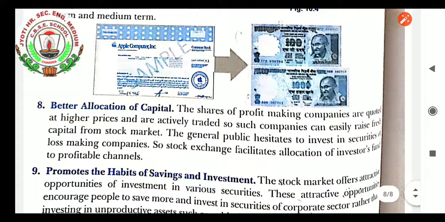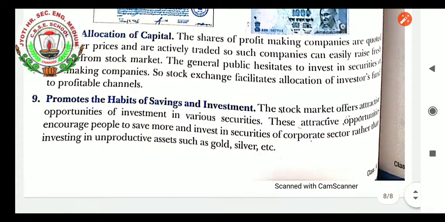Better allocation of capital. It is also the work of the stock exchange to divide the capital and give importance to every company's shares, so that every company can get equal importance and equal development in the nation. Promote the habit of saving and investment. By giving more and more information related to shares and the stock exchange, they give information about investment to the general public, so that they will be clear about investment and can think about what is better for their investment and where they can do the savings to be invested.